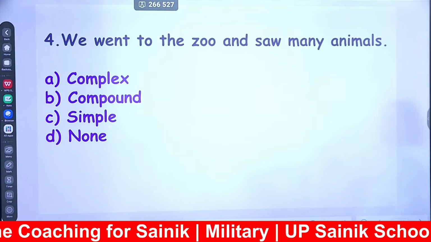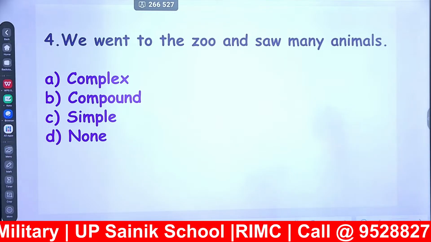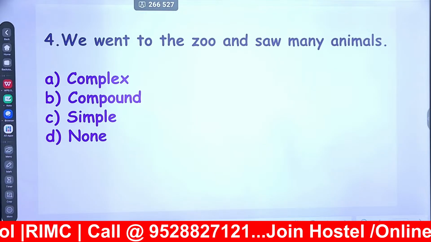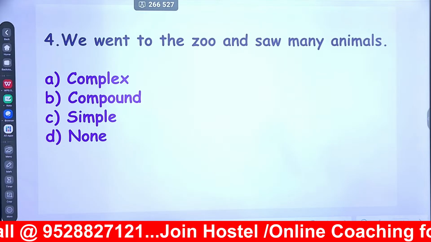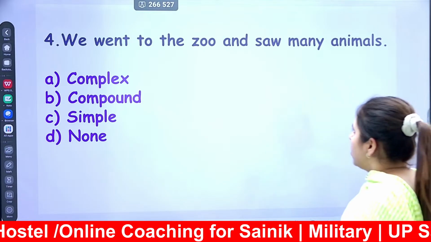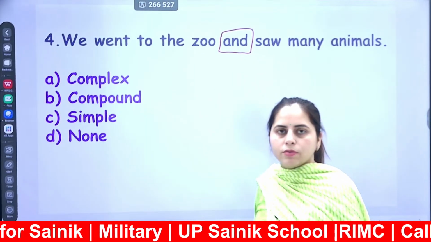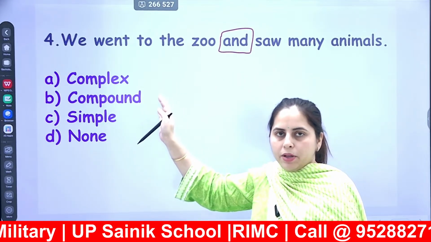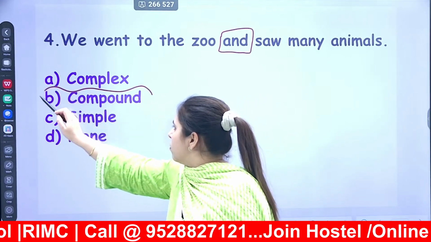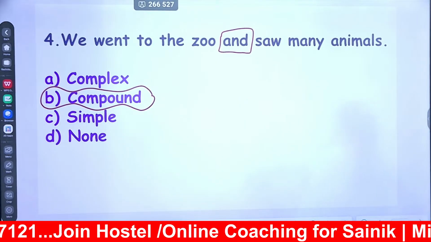He went to the zoo and saw many animals. Please give me the type of sentence. Focus on the conjunction. And has come. Both parts are having independent nature. Whenever you are getting independent nature sentences, your answer is always a compound sentence. So it is your compound sentence. Done?